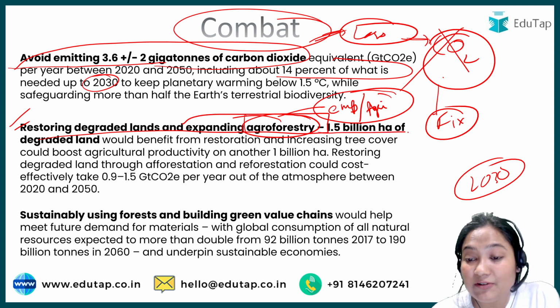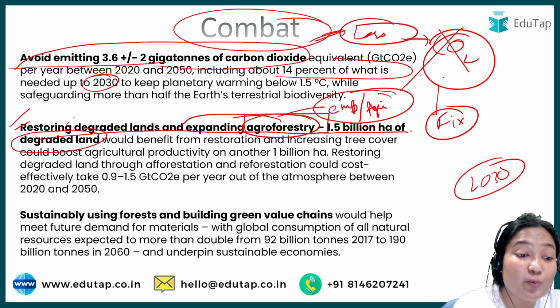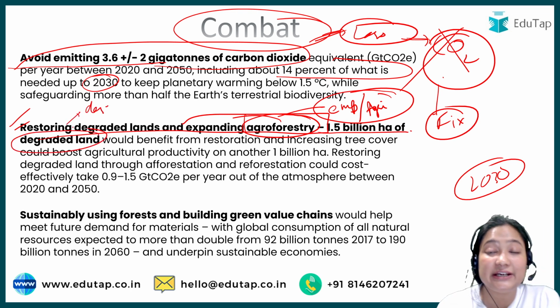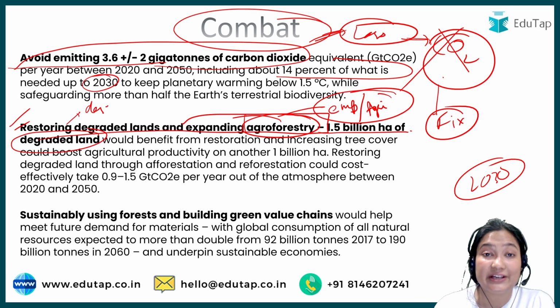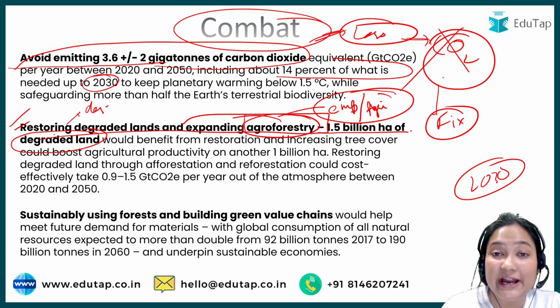So again, we are targeting 1.5 billion hectares of degraded land. It means land that is on its way to becoming desert, at any stage of desertification. Okay, sand content is increasing, salts have increased, those kinds of conditions are there. So we are targeting those lands to be restored.